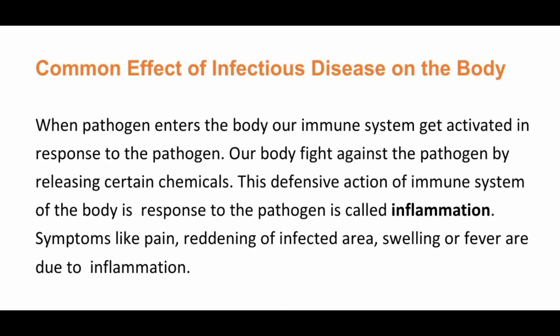This defense action of the immune system, releasing chemicals in response to the pathogen, is called inflammation, and it causes symptoms like pain, reddening of the infected area, like when we are having an allergy, swelling or fever. These are all due to inflammation only.